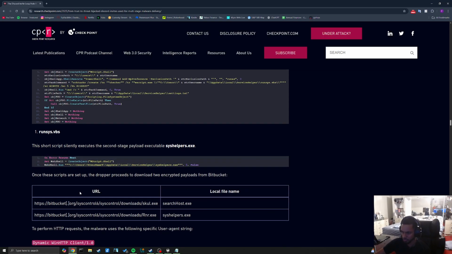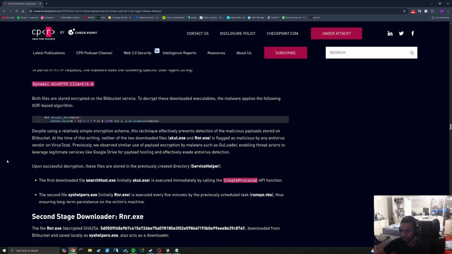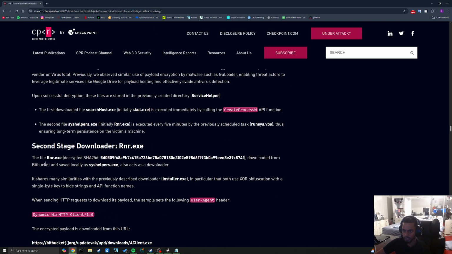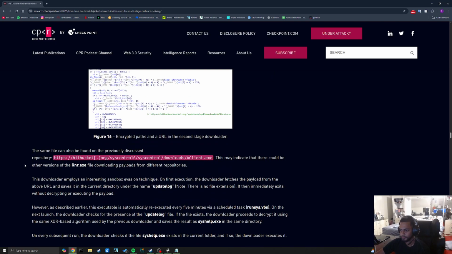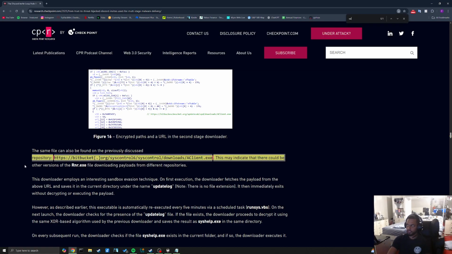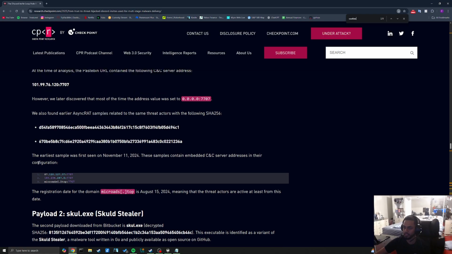Once these scripts are set up, the dropper proceeds to download 2 encrypted payloads from Bitbucket. Search host.exe and syshelper.exe, and we saw that in the original VirusTotal report. The file rnr.exe locally acts as a downloader. Oh. I wonder if this even has anything to do with cookies. Oh, is it the very end?